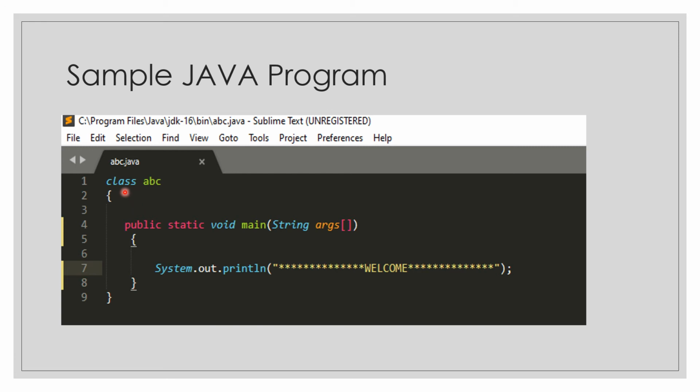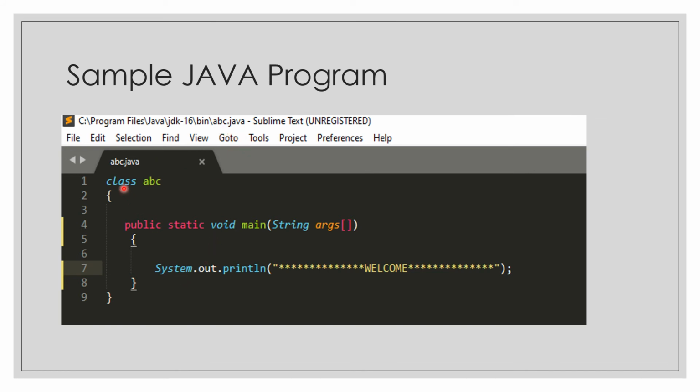So here, class is the keyword and ABC is the name of my class. One point to note here: the class which holds this main function, that name should be your program's name as well. Like here my class name is ABC and my program name is also abc.java. So this similarity should be there, and we should also follow the case sensitivity. If it is written in small case, my program name will also be in small case.